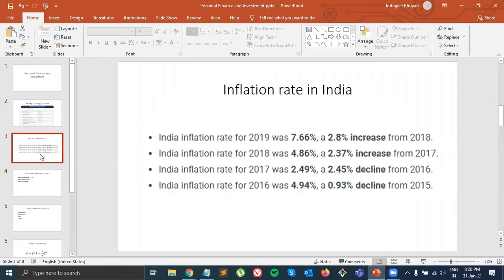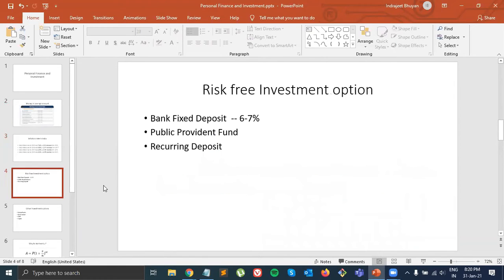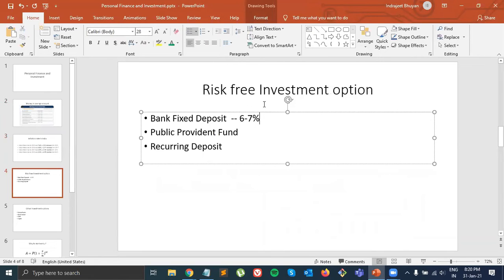Our main aim is to beat inflation. So if you put it here, you are guaranteed to get 6 to 7%. That's why it is risk free. You can say it's a kind of risk free investment.